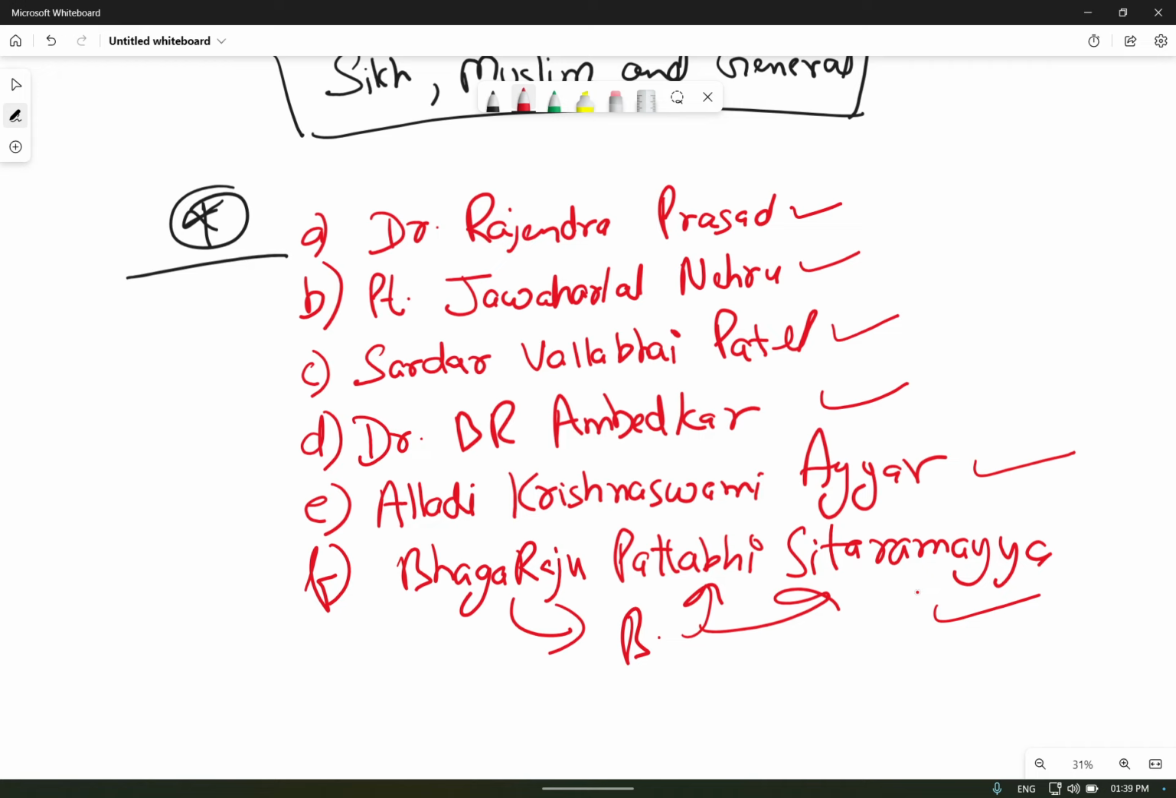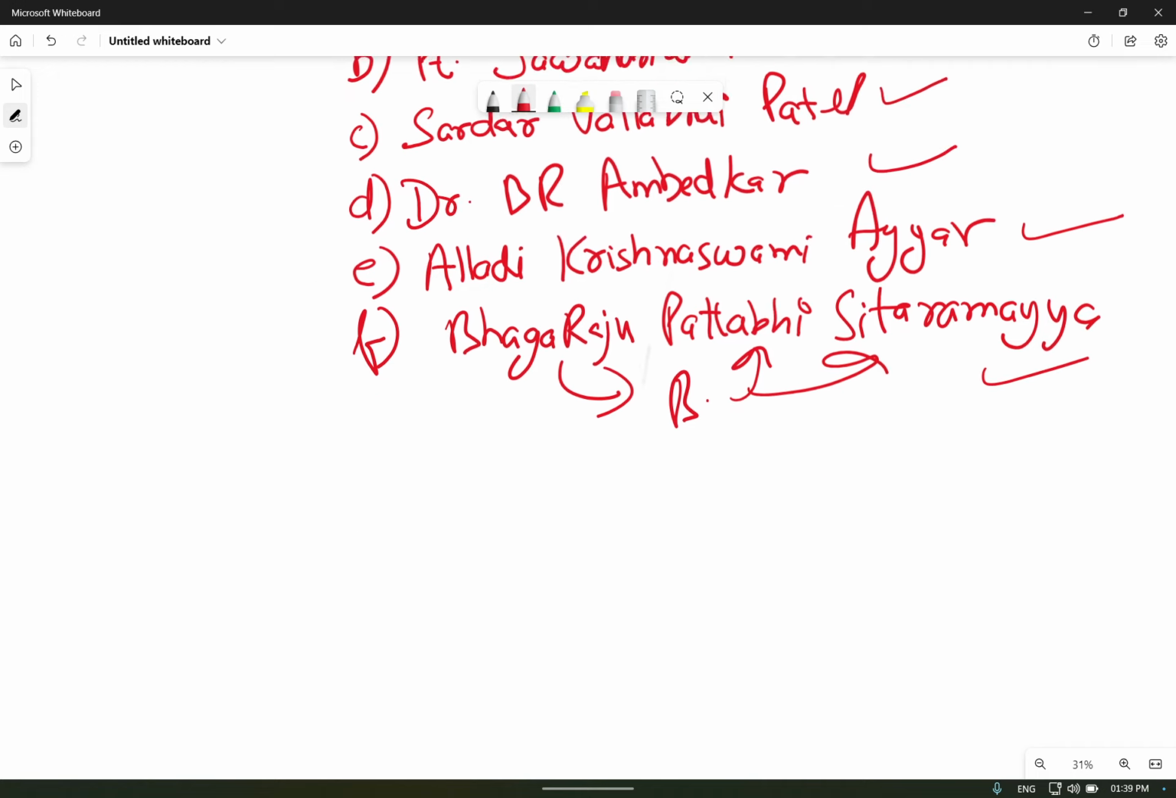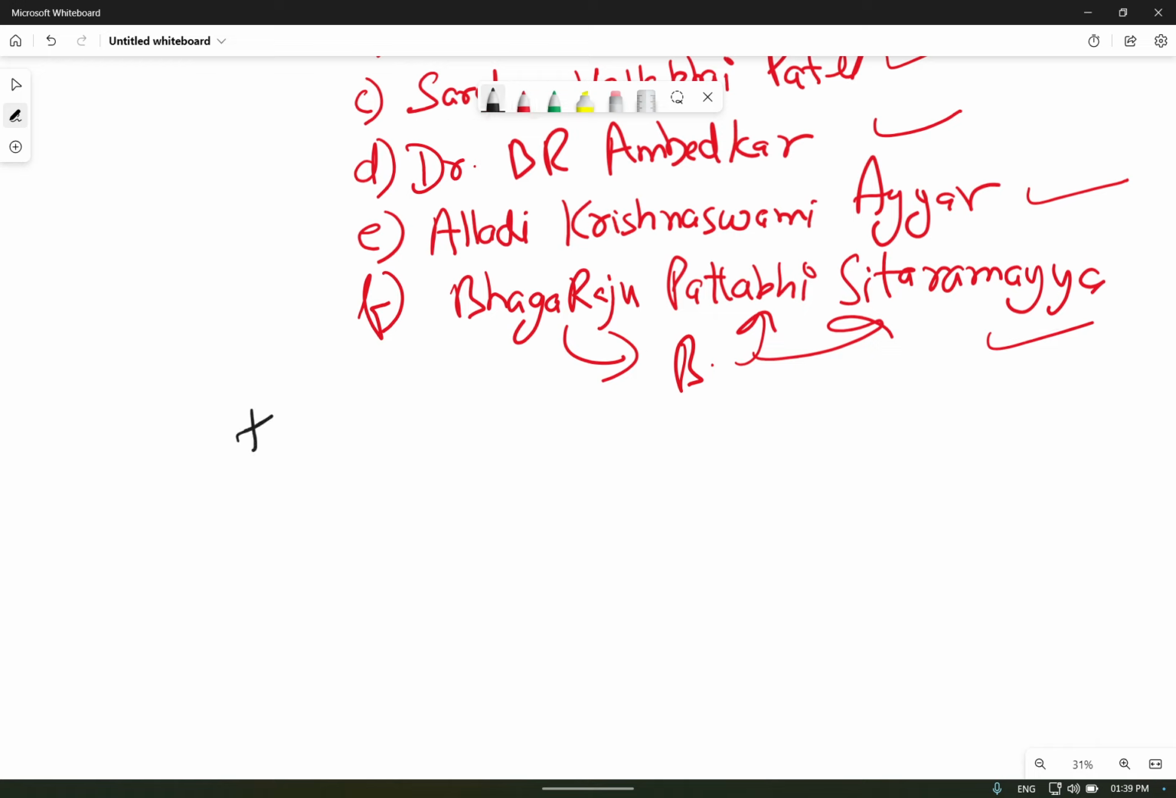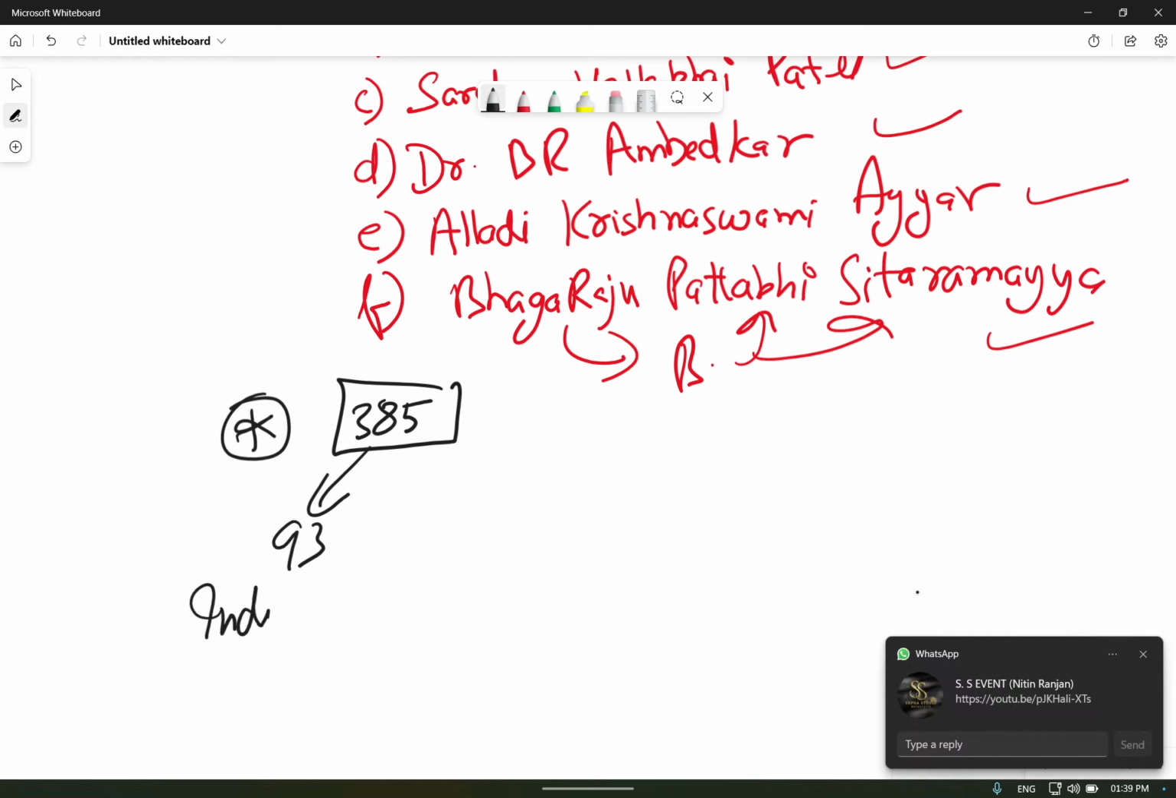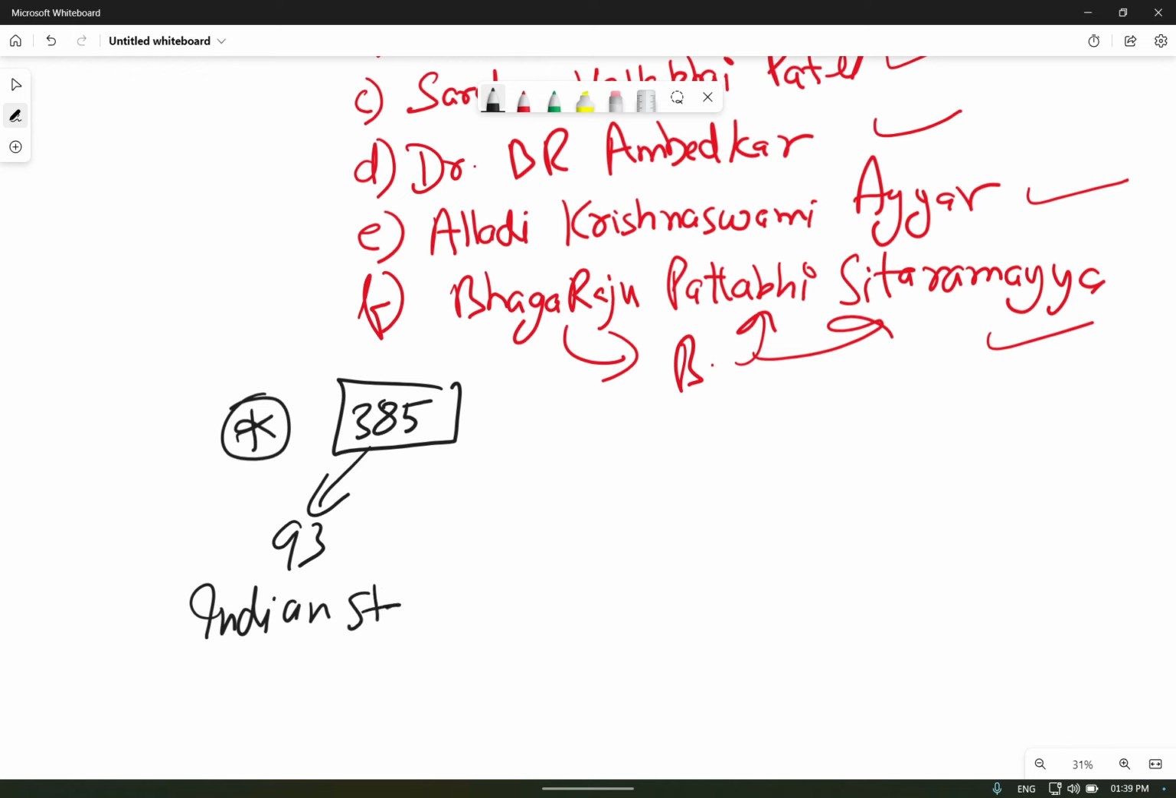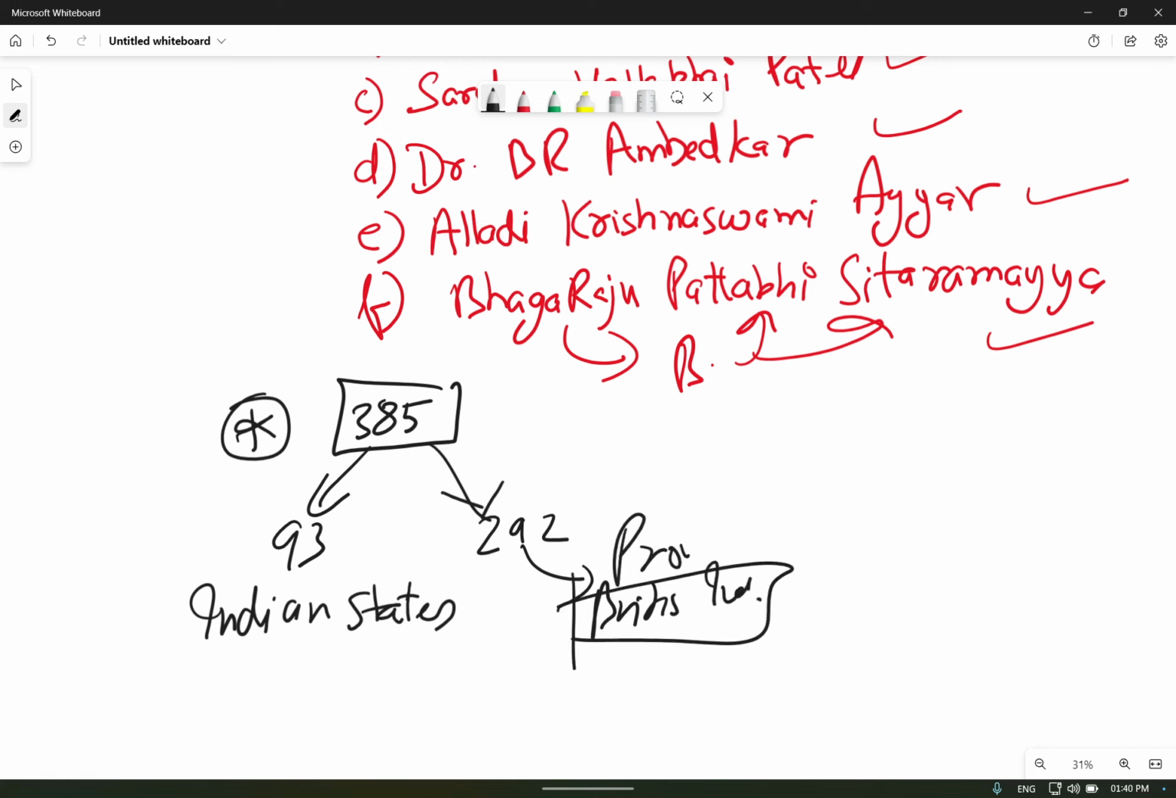Okay, the other important things that we should remember are the number of total members present for these committees and the formation. The total number of members of the Constituent Assembly was 385, of whom 93 were representatives from the Indian states, and the rest, 292, were from the provinces, that is, from British India.